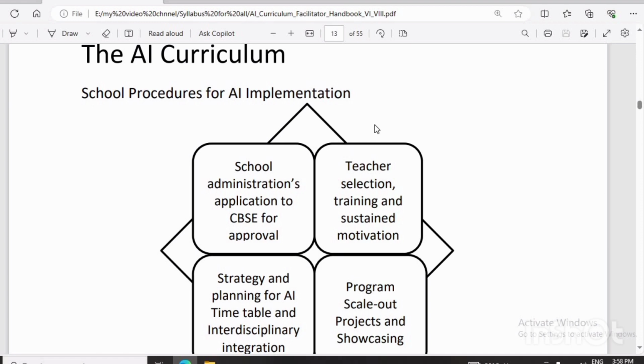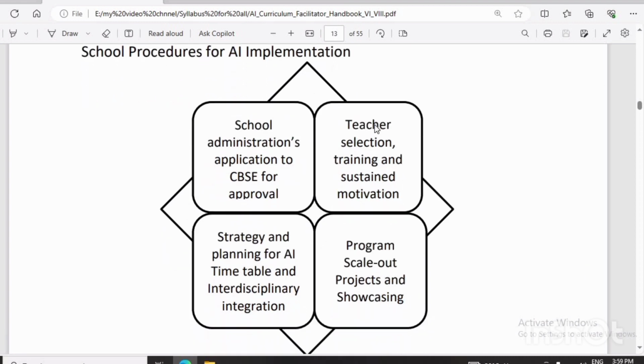The AI curriculum. The school procedure of AI implementation is that the school, the teacher and the administration send an application to the CBSE for the approval. So what does the CBSE or the school do? The school will send the application to the CBSE to approve. Then the teacher selection, training and sustaining the motivation.